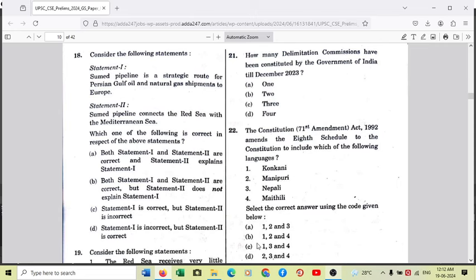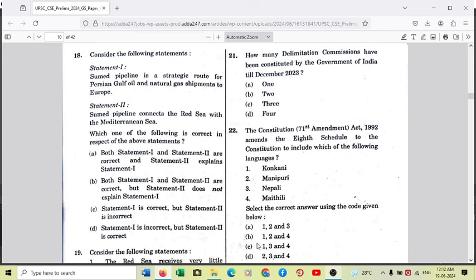Question number 18, again a statement one, statement two type of question. The Sumet pipeline is a strategic route for Persian Gulf oil and natural gas shipments to Europe. The Sumet pipeline is located at the northern coastline of the Red Sea, and definitely it's a strategic route, because the oil shipments take the route of the Red Sea via the Mediterranean Sea, and then they enter Europe.